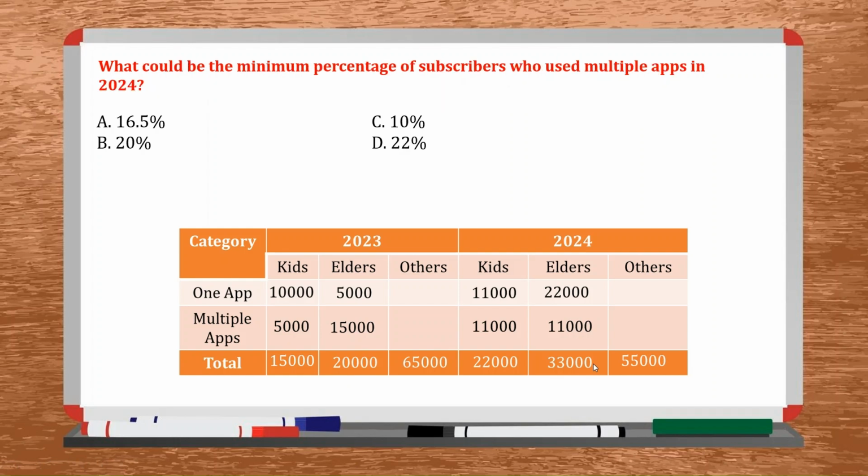Next we have, what could be the minimum percentage of subscribers who used multiple apps in 24? So in 24, at least 22,000 used multiple apps. There could be more, but this is the minimum that I have. Minimum is being asked. So 22,000 out of 1 lakh 10,000 would be 20%. So the answer is option B.